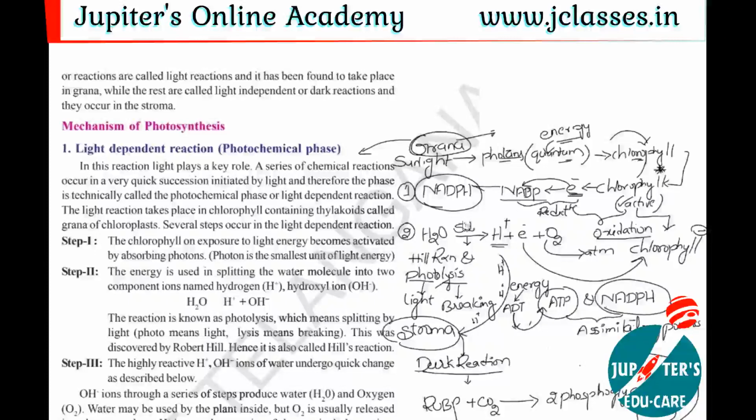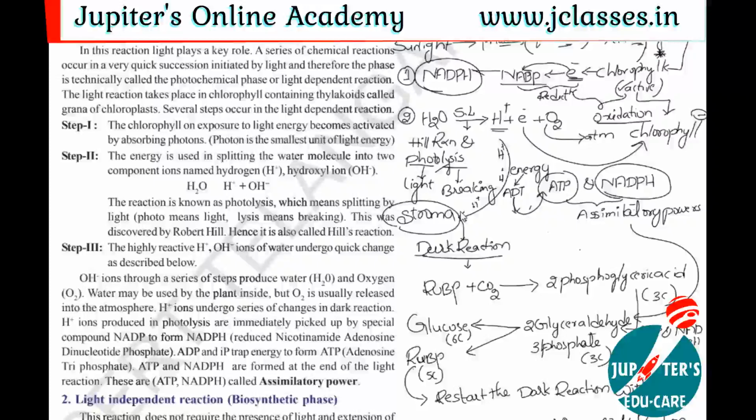What is NADP? Nicotinamide adenosine dinucleotide phosphate. This is the electron receptor. It receives this electron and becomes NADPH. This is one of the products of the light reaction.